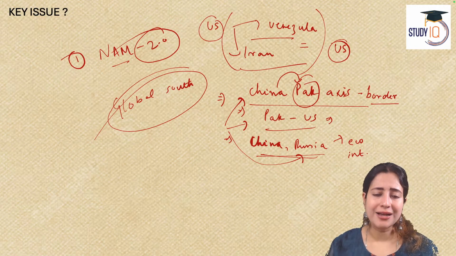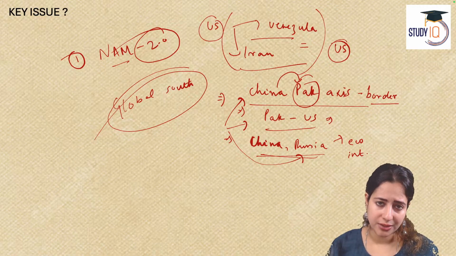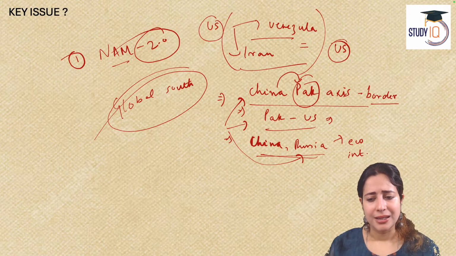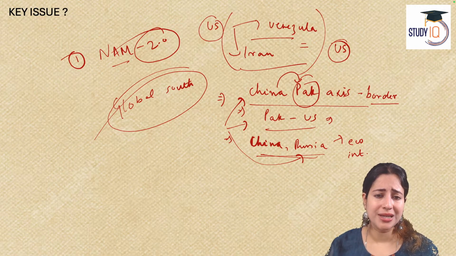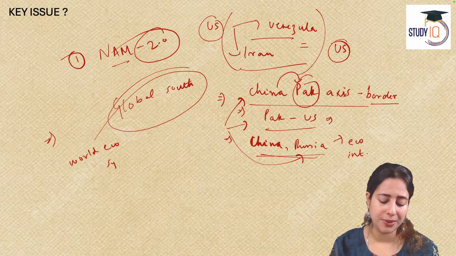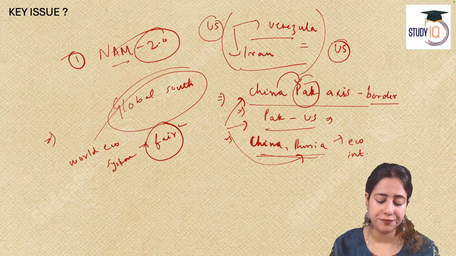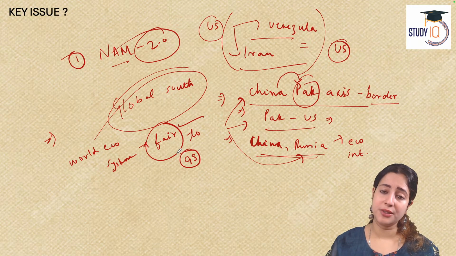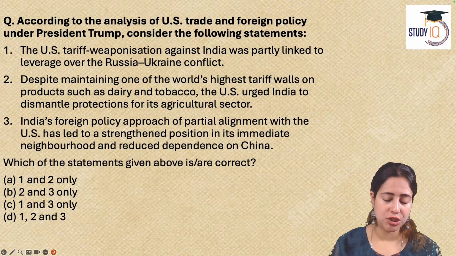So let's focus on having newer relationships, newer ties right now, so that we can shift away from the domination of the global north. At the same time, the need of the hour is to make such a world system. What's the dream? What's the need for the future? The need for the future is to create such a world economic system that does not discriminate against the global south. It is fair to the global south, and India, being the third largest economy in the world, can quite contribute to this agenda if India takes it on priority. That was the first article, the page 8 editorial.